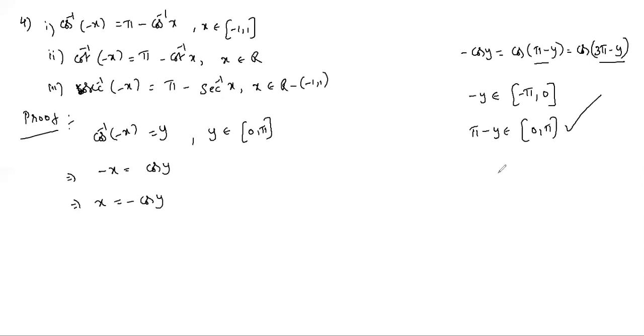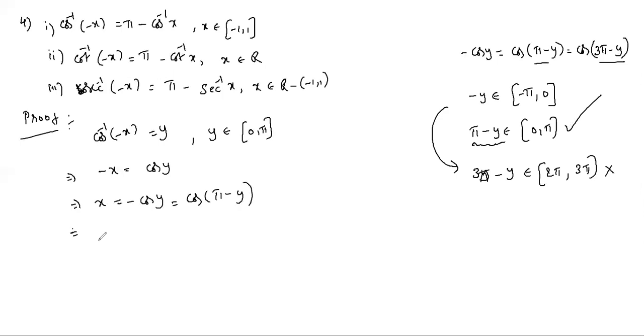Suppose you observe 3 pi minus y: by adding 3 pi to this side, 3 pi minus y belongs to 2 pi to 3 pi. This is not the principal value range. So which one do we have to write? 0 to pi. Which one belongs to 0 to pi? Pi minus y. Corresponding to that, we write minus cos y as cos of pi minus y. So now x equals cos of pi minus y, and pi minus y belongs to the principal value range. So you can write cos inverse x equals pi minus y.